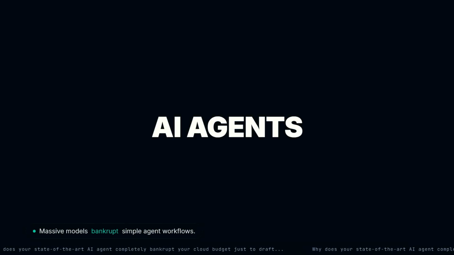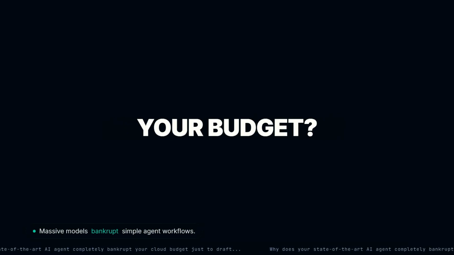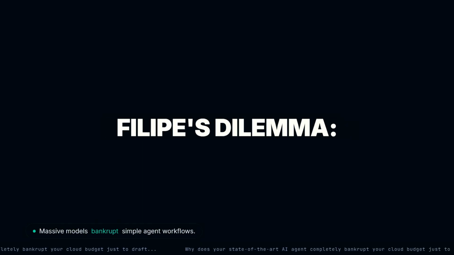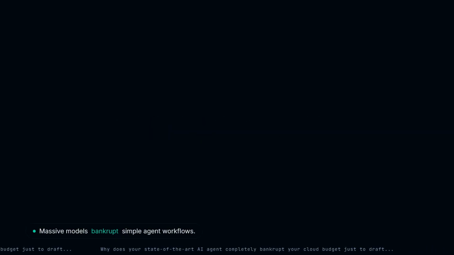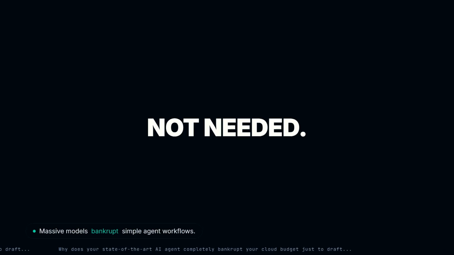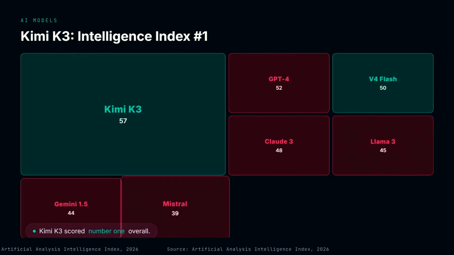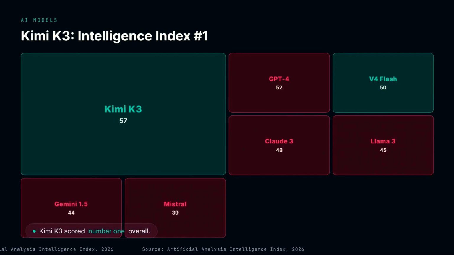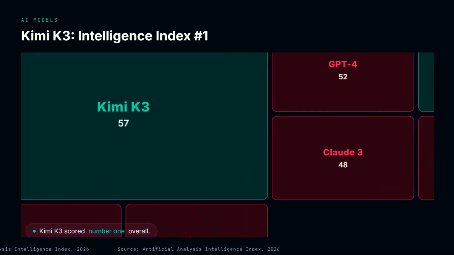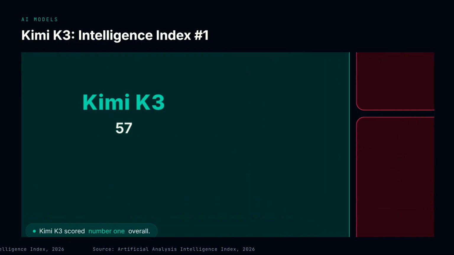Why does your state-of-the-art AI agent completely bankrupt your cloud budget just to draft a batch of simple product landing pages? Felipe, a developer, ran into exactly this wall while testing a $10,000 concept project. He thought he needed the biggest model on the market, but the truth proved otherwise. Moonshot AI had just released Kimi K3, an absolute behemoth with 2.78 trillion parameters. It immediately shot to number 1 on the intelligence index, crushing shared benchmarks.